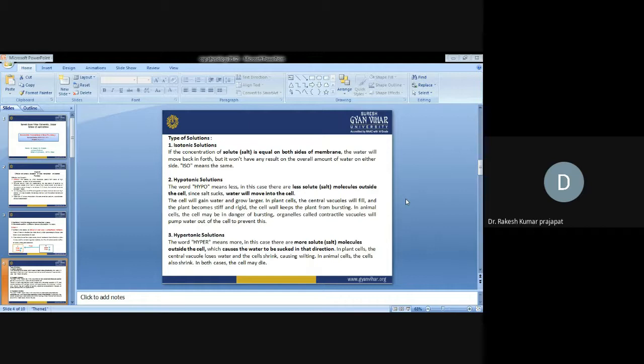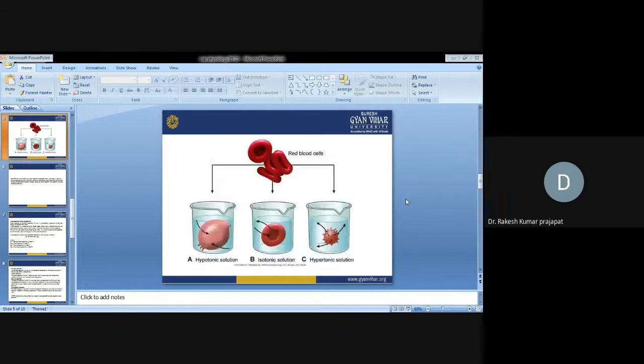Animal cells, the cell also shrink. In both cases, the cell may die. Now the diagrammatic representation of hypertonic and hypotonic solutions.